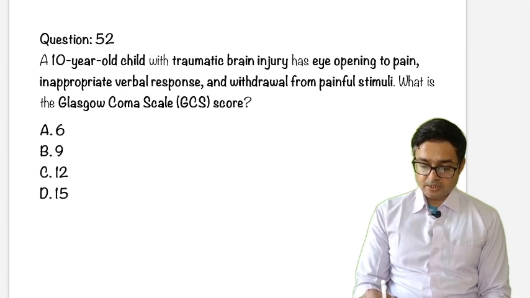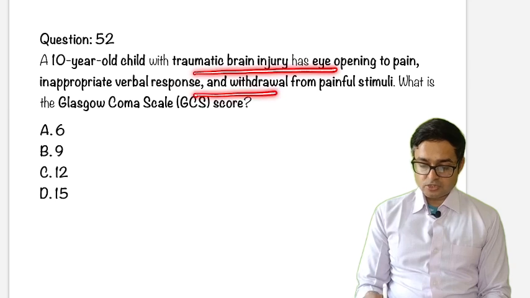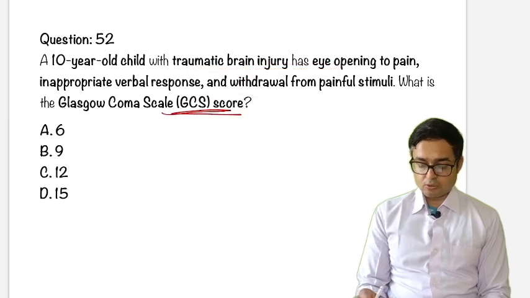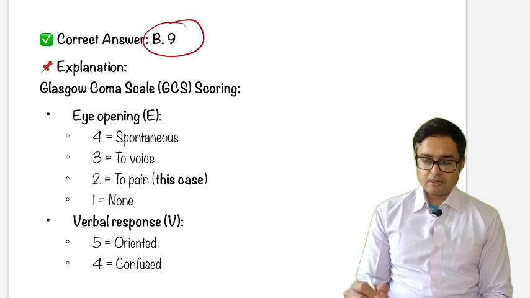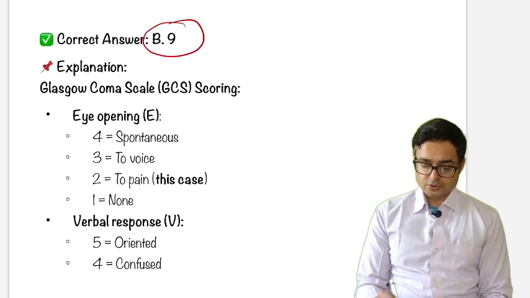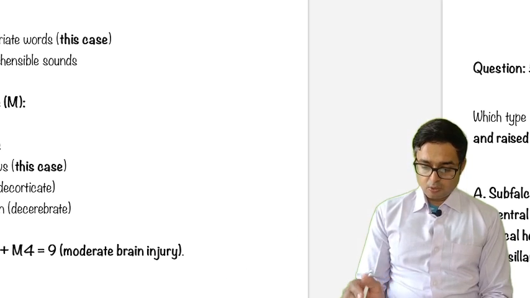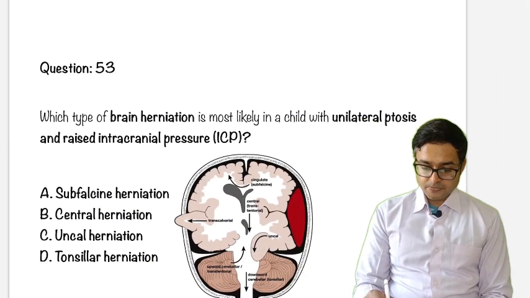Next question. A 10-year-old child with traumatic brain injury, eye-opening to painful stimuli, just calculate the GCS score. This is an easy question. I will answer 9. I will hand over this question to you. Just go through this question and calculate the GCS score. Okay, next question is question number 53.